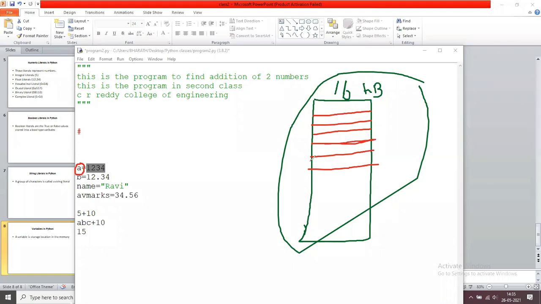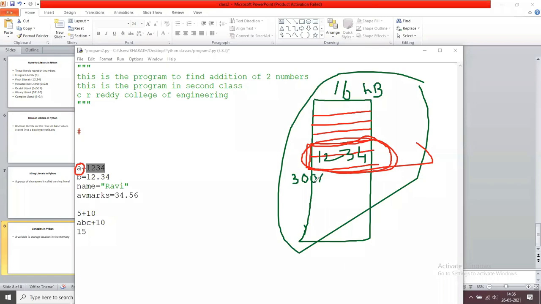For example, this is the storage location, these two parts. In this storage location, I want to store 1234. Now, how can I identify this 1234? With the help of some address. Actually, this has some address. For example, 3001 is the address for this location.